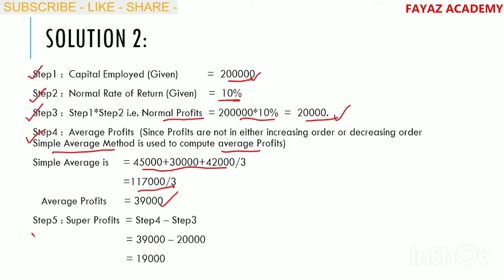Step number 5 means what? Super profits computation. Super profits is equals to step 4 minus step 3. That is average profits minus normal profits. 39,000 minus 20,000, we arrive at 19,000. These are the super profits.